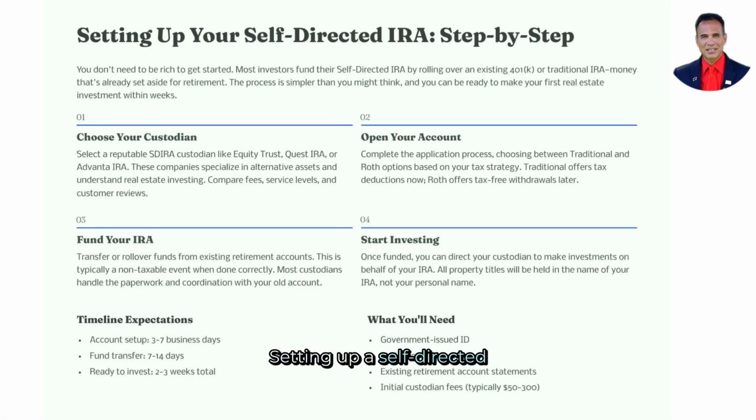Setting up a self-directed individual retirement account is straightforward. Start by choosing a reputable custodian like Equity Trust or Quest Individual Retirement Account. Open your account, selecting traditional or Roth based on your tax strategy. Fund your individual retirement account by rolling over existing retirement accounts. Once funded, direct your custodian to invest. Expect the process to take 2 to 3 weeks.